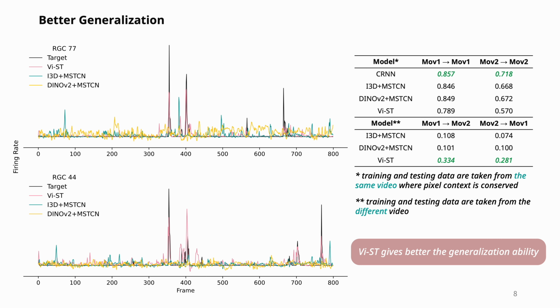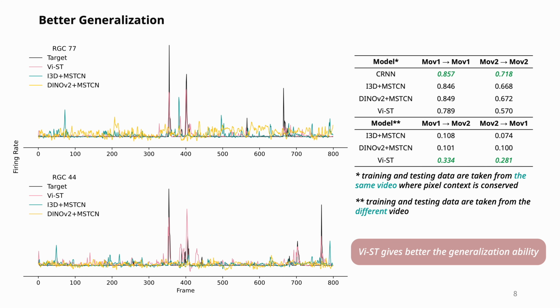In the experiments, we test the model on 2 tasks, within movie and across movie prediction. In the within movie task, training and testing data are taken from the same video, where pixel context is conserved. In the across movie task, training and testing data are taken from different videos. However, our focus places a significant emphasis on spatiotemporal modeling tailored for neural encoding tasks across different videos. Using the same videos shows relatively good CC. However, a significant improvement in across movie prediction between videos can only be observed with VEST,